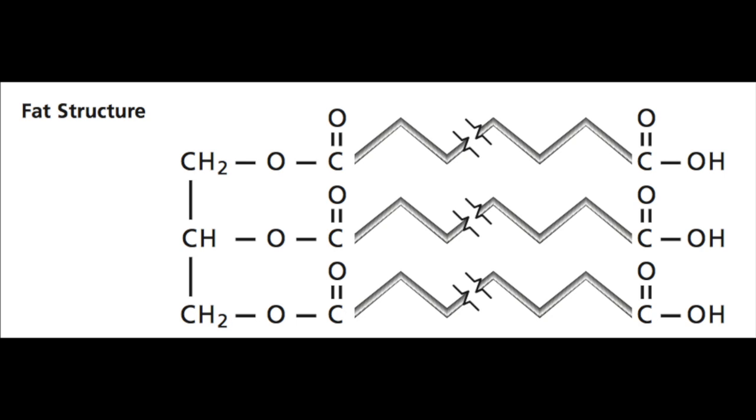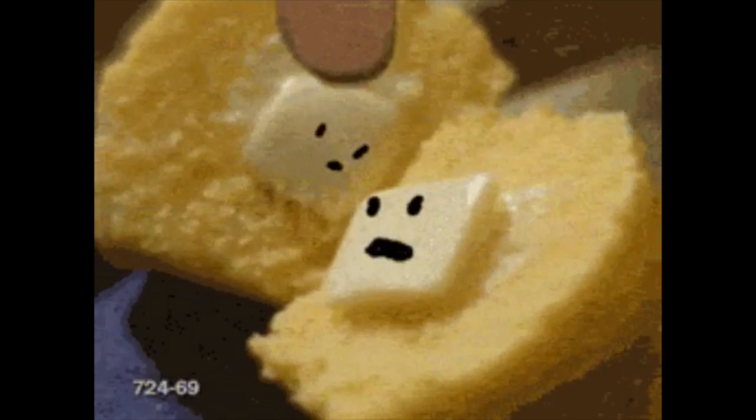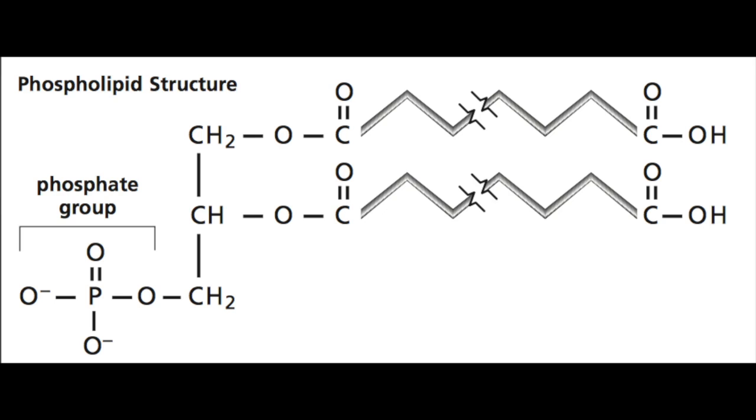If one or more of these bonds is a double bond, the lipid is an unsaturated one. But if all the bonds between carbon atoms in the fatty acids are single bonds, the lipid is a saturated one. These are the differences between an unsaturated and saturated fat. Butter fats contain three fatty acids and are used for energy. Butter has saturated fats. Some lipids in a nerve cell membrane have two fatty acids and one phosphate group. These lipids are called phospholipids.